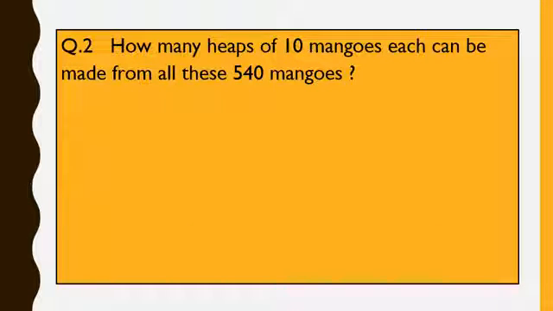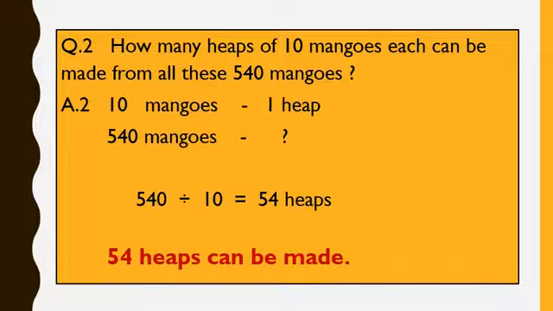Question number 2. How many heaps of 10 mangoes each can be made from all these mangoes? Children, you know that one heap contains 10 mangoes. So how many heaps can be formed to accommodate 540 mangoes?